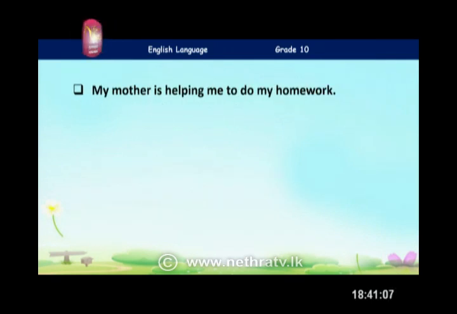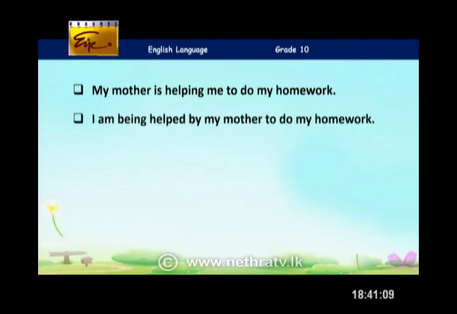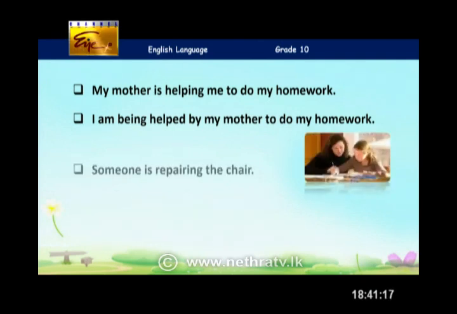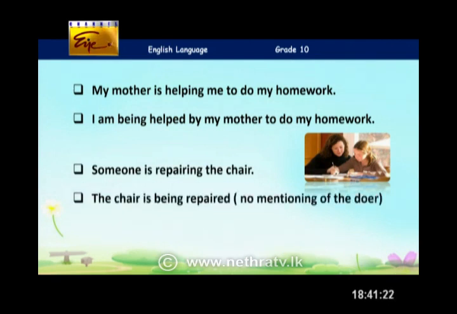My mother is helping me to do my homework. Is helping. I am being helped by my mother to do my homework. Correct. Present continuous. She is helping you. And passive voice. Someone is repairing the chair. The chair is the object that has come. The subject and object have changed their positions. The chair is being repaired. So, do we say who's doing this now? I mean, there's no need to mention the doer. So, yeah, if it isn't necessary, you can just simply write it without the doer. The chair is being repaired. Yes, we can omit it.